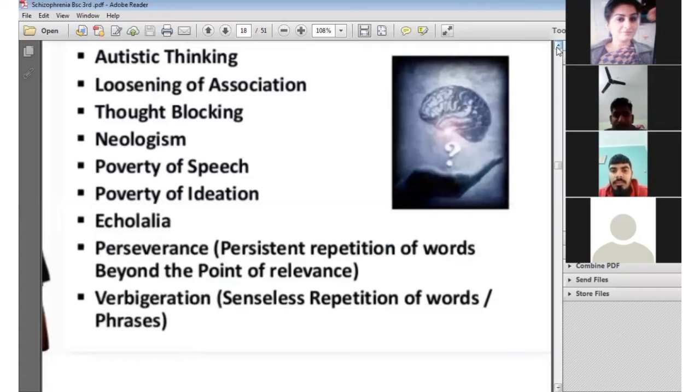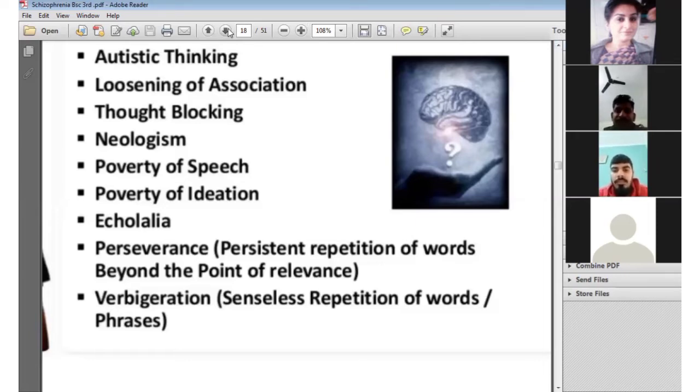Others are loosening of association, thought blocking, neologisms, poverty of speech, poverty of ideation, echolalia, perseveration, going beyond the point of relevance, and verbigeration. These all are symptoms of a person with schizophrenia.